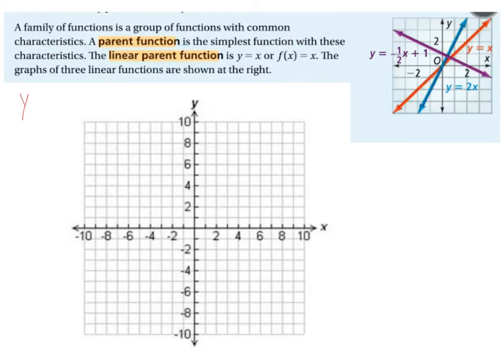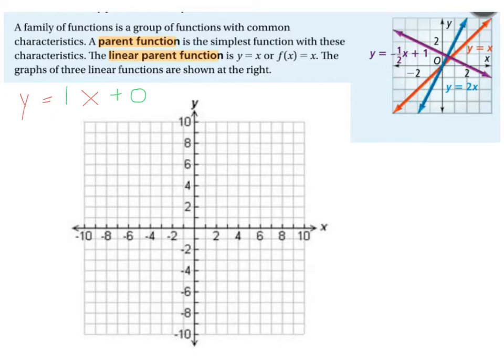It's y equals x. And if you know anything about the invisible coefficient of x, there's a 1 here. So y equals x is the same as saying y equals 1x, and it's also the same as saying plus 0, because we don't have anything added onto it. You can imagine there's an invisible coefficient of 1, which is always true when you have a variable with no visible coefficient.